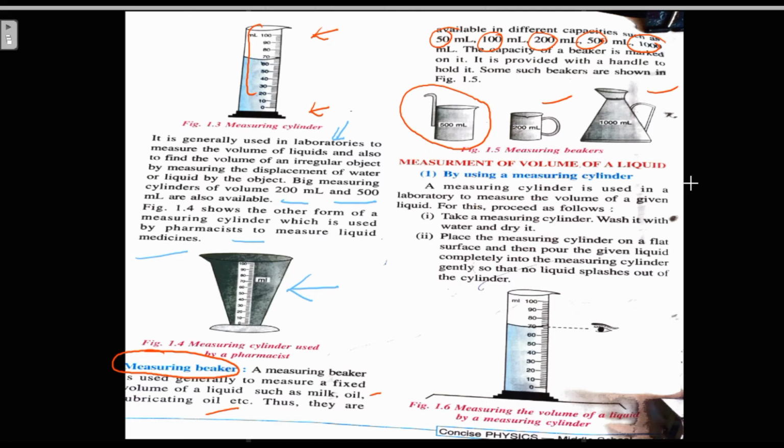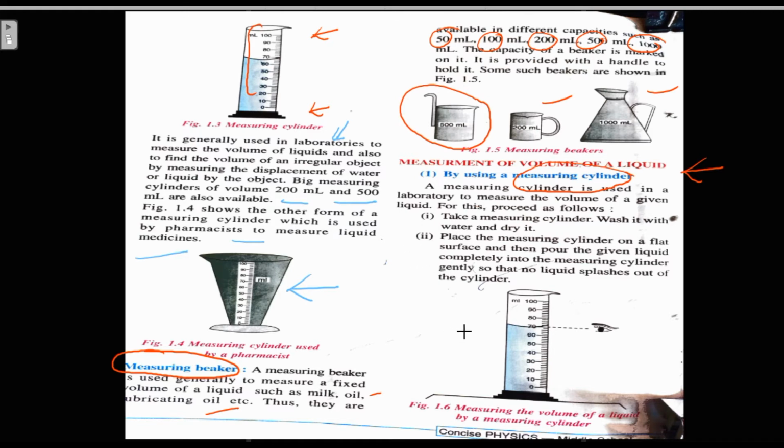Now we will learn measurement of the volume of a liquid. The volume of a liquid can be measured by using a measuring cylinder, right? So how can we measure that? Take the measuring cylinder, wash it with water and dry it.